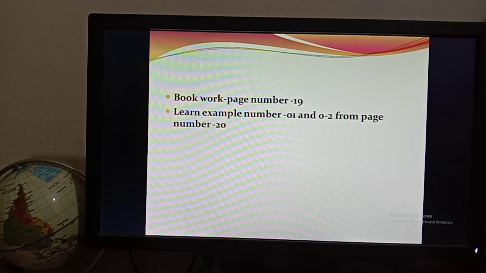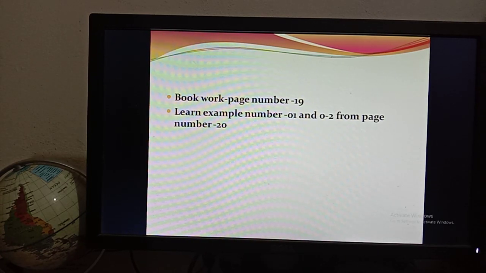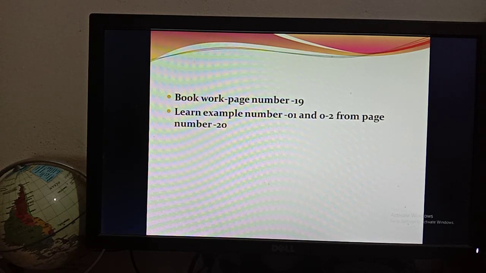So I am going to give you book works. You have to do the book works from page number 19. Let me see what is in page number 19. In page number 19 there are 4 boxes, and there is a list of nouns, that means gender. You have to write which one is feminine, which one is masculine, which one is neuter and common. In the box you have to fill up the gaps. And boys, one more thing, don't write with a pen in your book. You have to write with a pencil. I am repeating, with a pencil. If you write with a pen, I am going to cut the number.